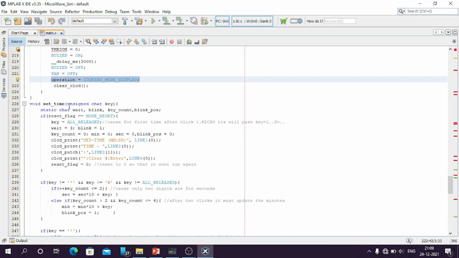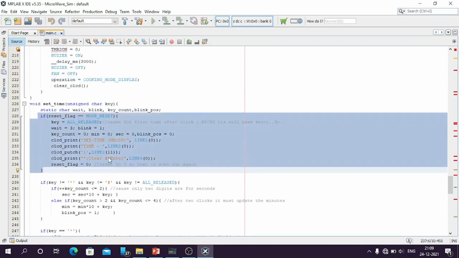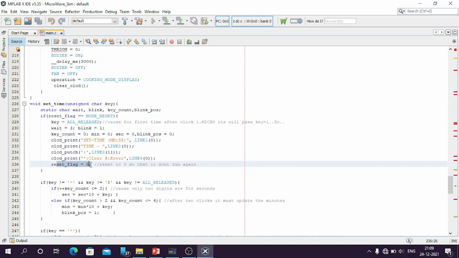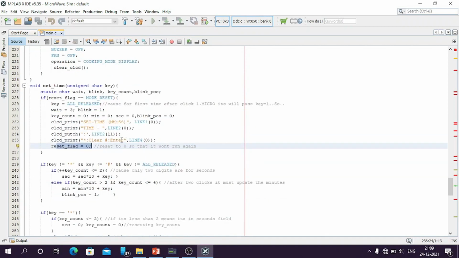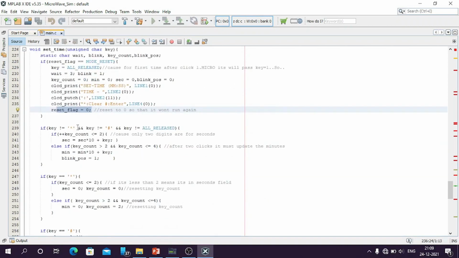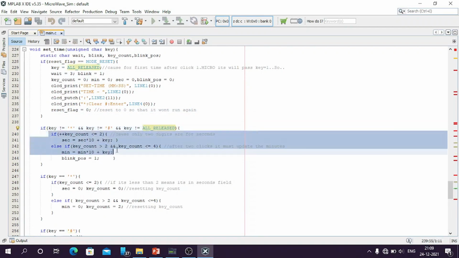This function is used to set the time on our microwave oven. This part of code will run for the first time, and we are resetting the flag to 0, so the code won't run for the second time. Similarly, like the set time function, it also has these options. If key is not equal to star, not equal to hash and not equal to all released, it is used to set the time on our microwave oven.